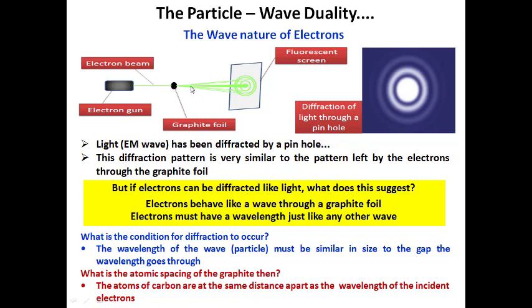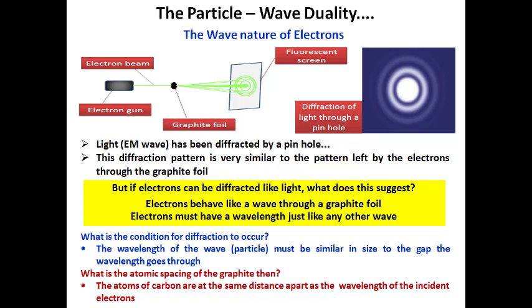Consider the case: if the electrons are of particle nature alone, what do we expect at the screen, which is a fluorescent screen? Suppose the electrons act as particles alone, we may expect only the center ring, because we know well that particles do not show any diffraction properties.